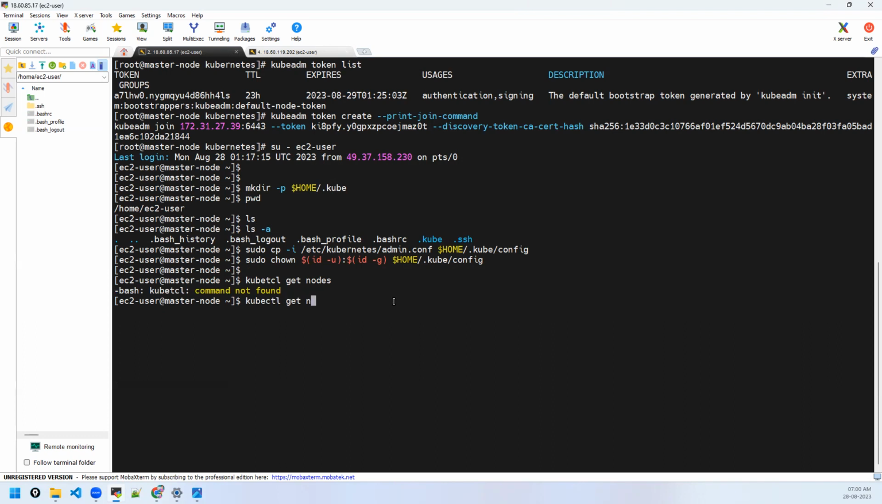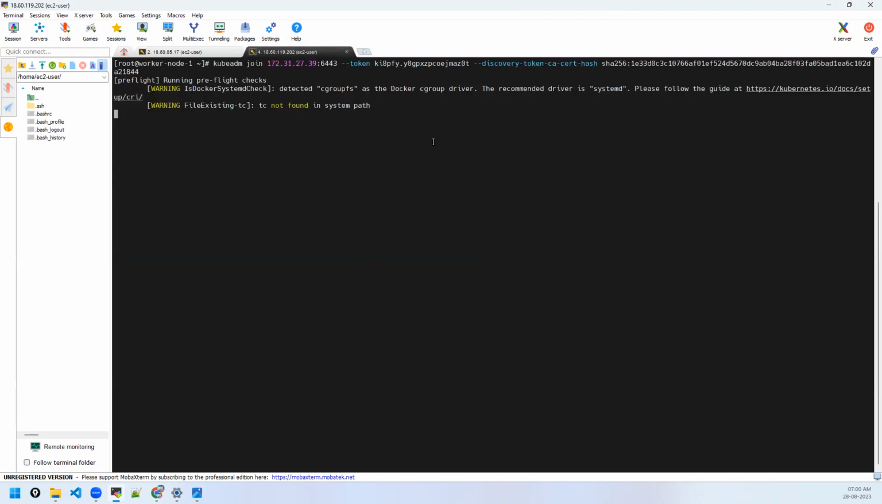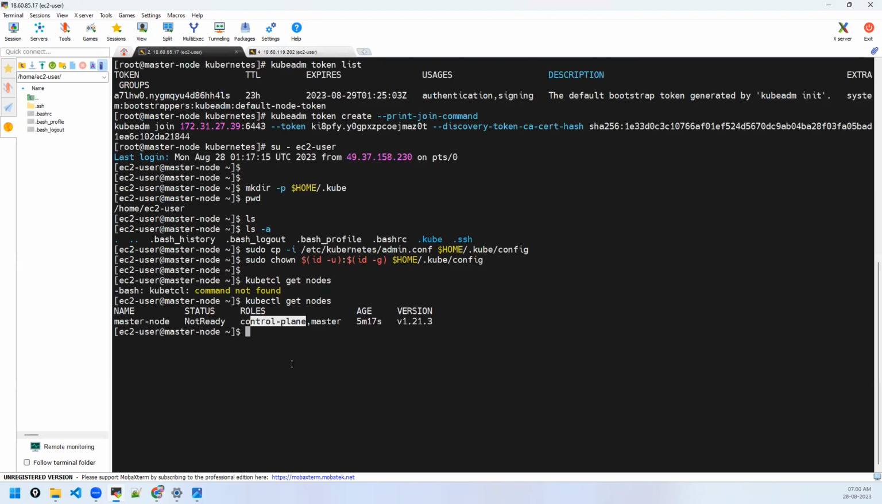kubectl get nodes. See, only one node, the control plane. The other node is not yet added. Let's see here. See, it is still checking on it. Let's wait. So one node is ready.